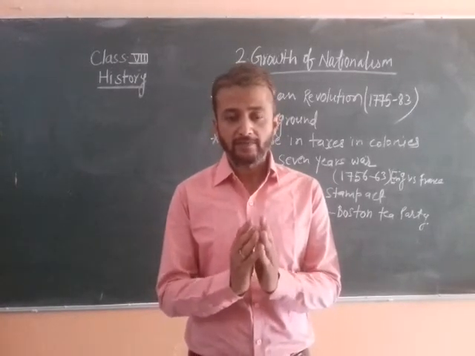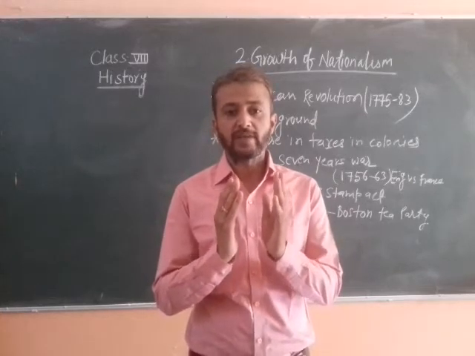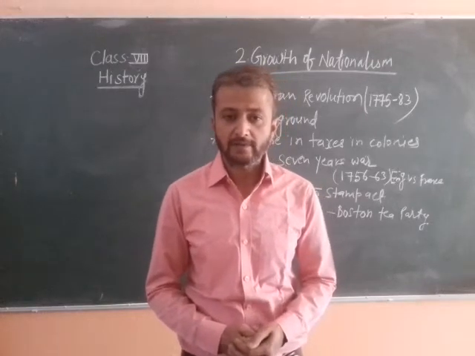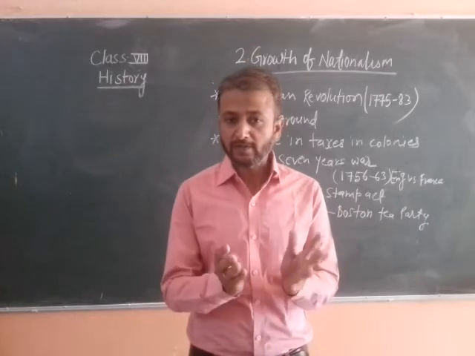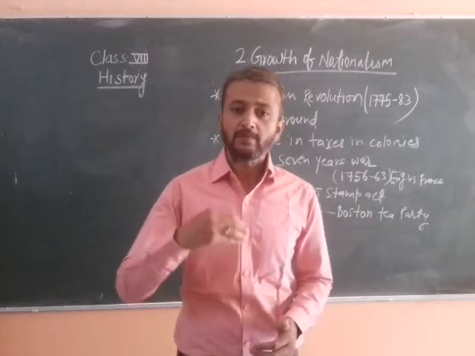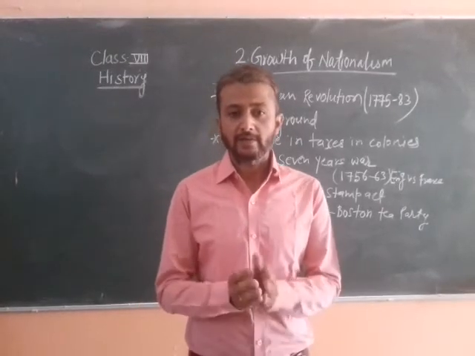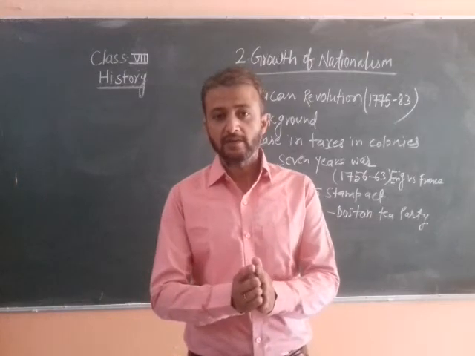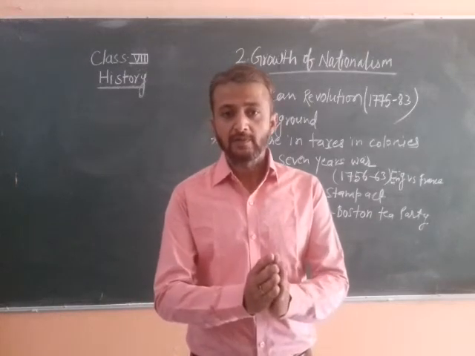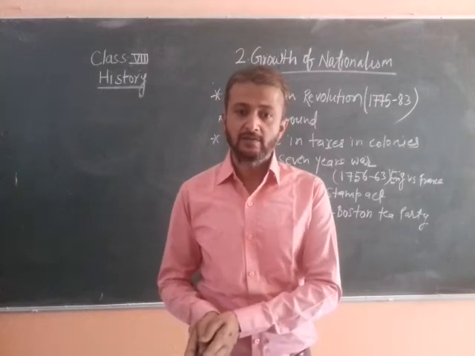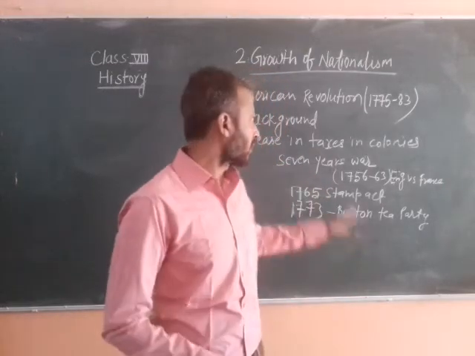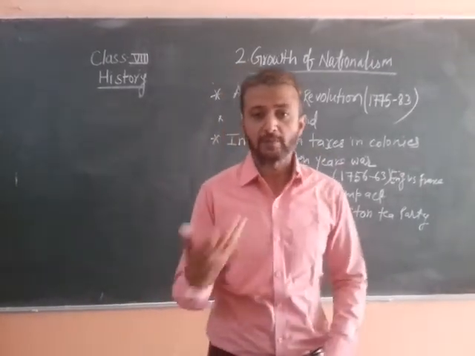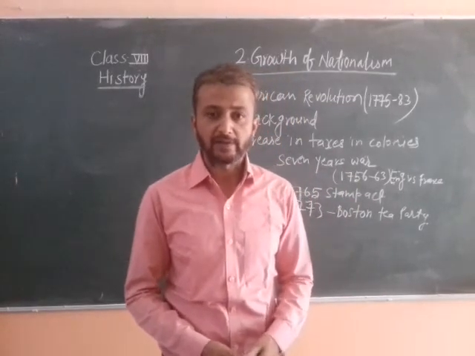If such things happened, then how could America be developed? That's why, with the growth of nationalism, the people of America became aware and started a revolution against the colonial rule of the Britishers, which restricted American people from doing such things. So this was the background, and in this background we can understand why people revolted against the Britishers.